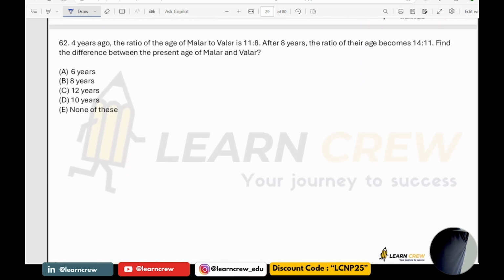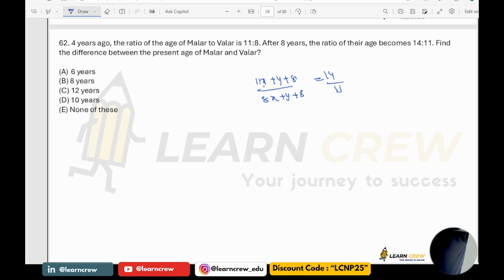Now question number 62. 4 years ago, the ratio of the ages of M and V was 11:8. So now it would be 11x plus 4 and 8x plus 4. After 8 years, it would be 14:11. Find the difference between the present ages. So what is the difference between 11x and 8x, which is 3x? You need to find 3x.